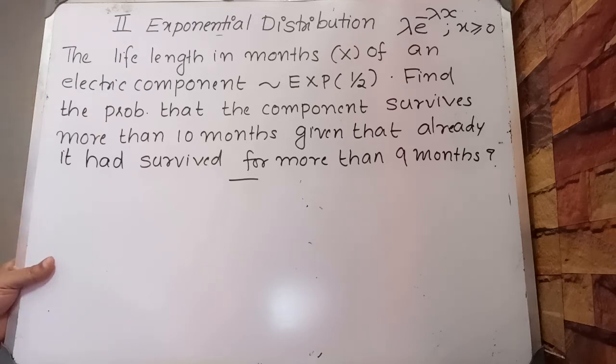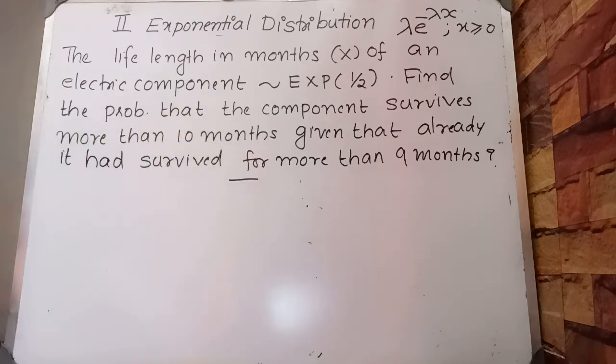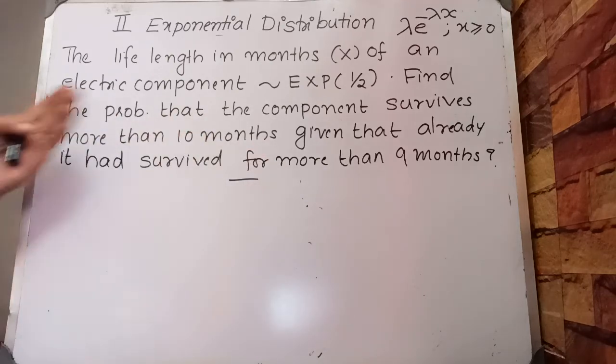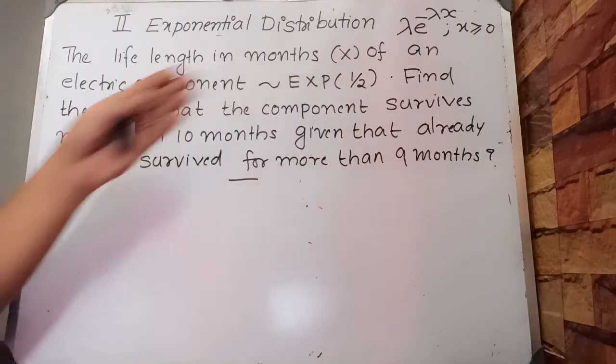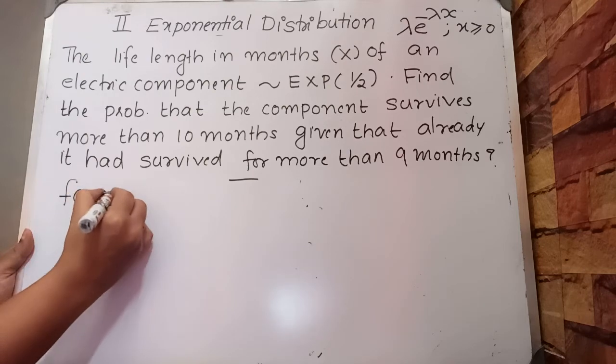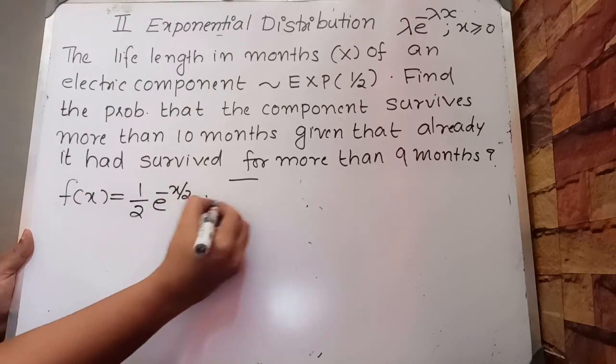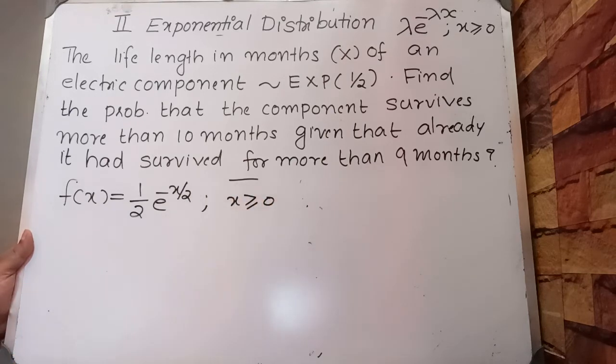Find the probability that the component survives more than 10 months given that it had already survived for more than 9 months. We are given x follows an exponential distribution with parameter 1 by 2, so that our PDF is f of x equals 1 by 2 e raised to minus x by 2, where x is greater than or equal to 0.